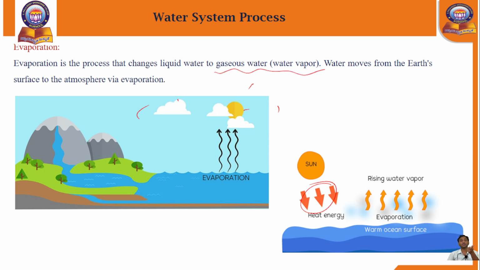This is called evaporation, and it is also called the direct process of conversion. Evaporation is the process that changes liquid water to gaseous water, that is, water vapor, where the water moves from the Earth's surface to the atmosphere. This is called the direct process.